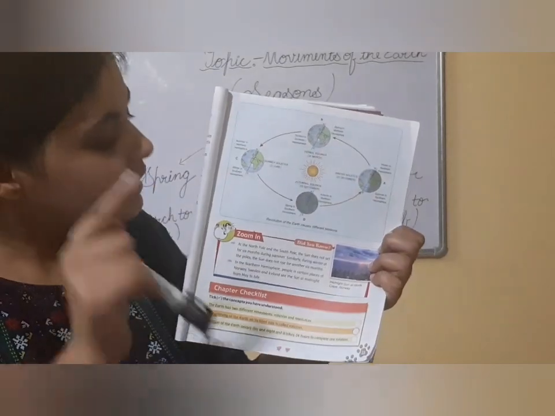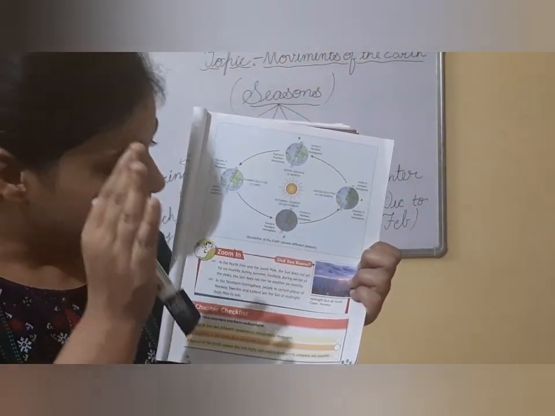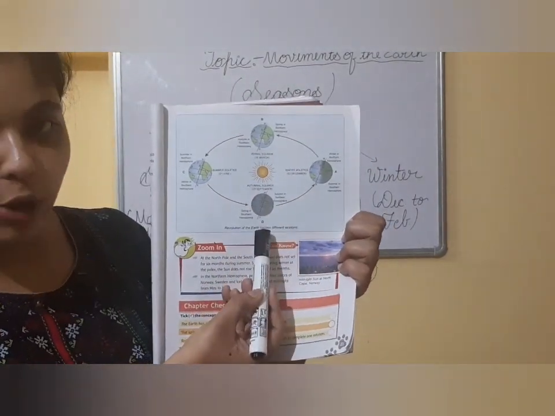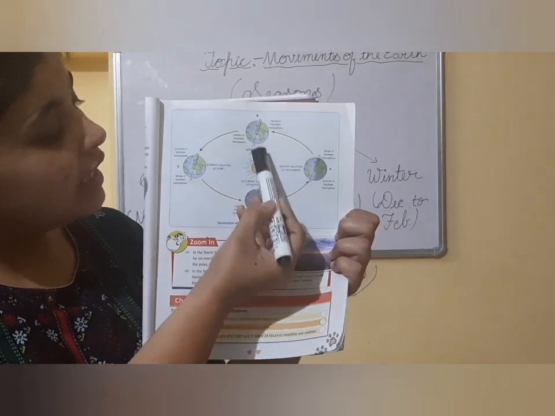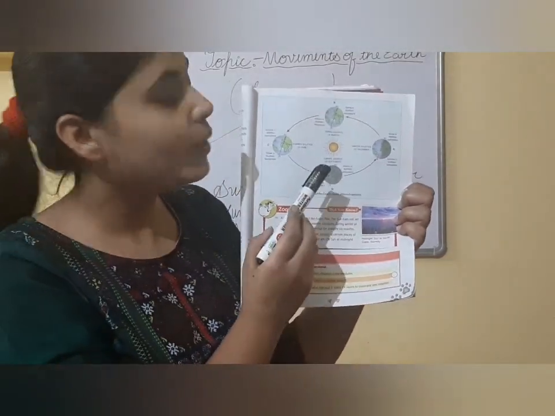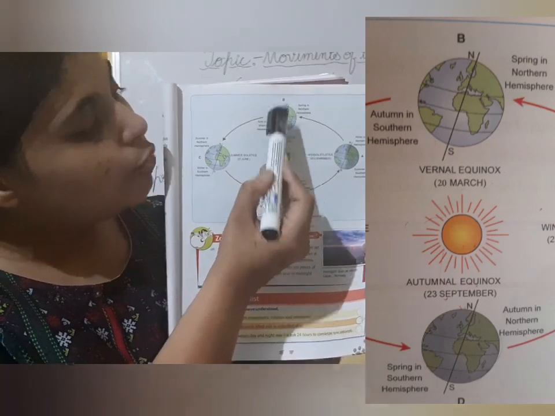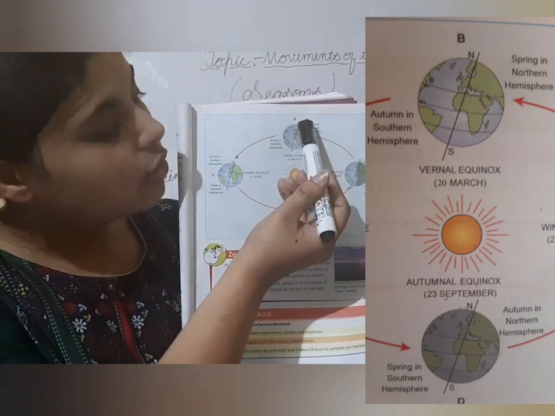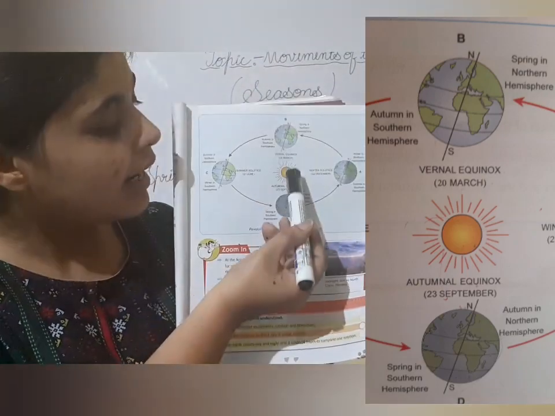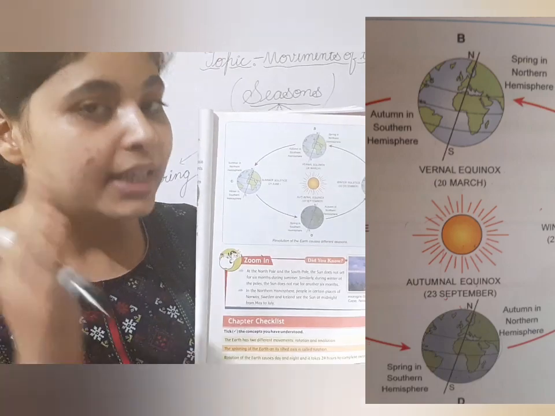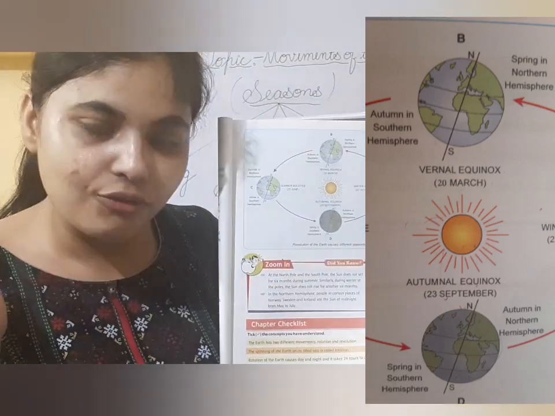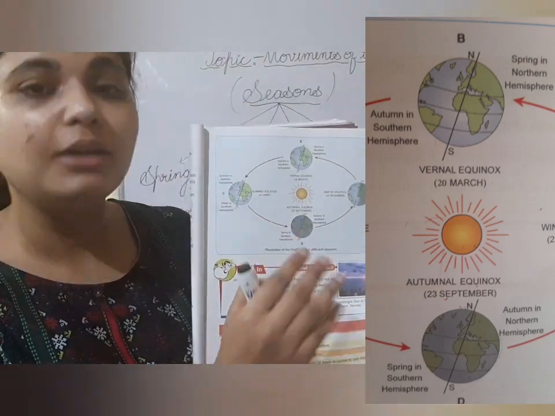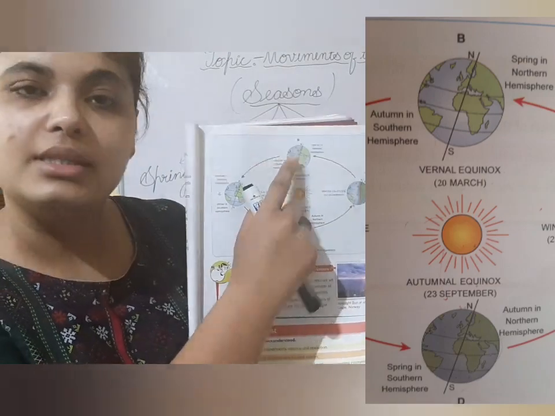Okay, but besides these, there is also a point when both the poles, north pole and south pole, are at an equal distance from the sun. Here you can look at this picture. So these are two different points of the earth when the north pole and south pole of the earth are at an equal distance from the sun. That means no one is far away from the sun, no one is closer to the sun. So at this particular point of time, the spring and autumn seasons occur.